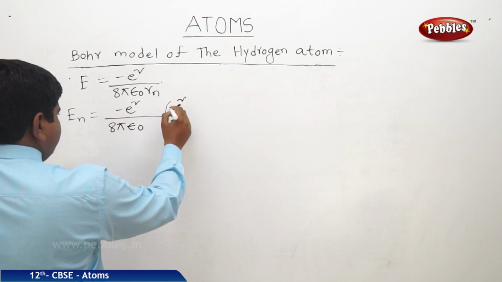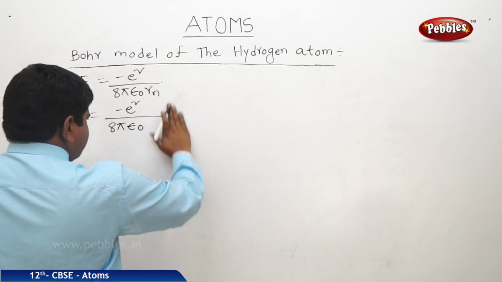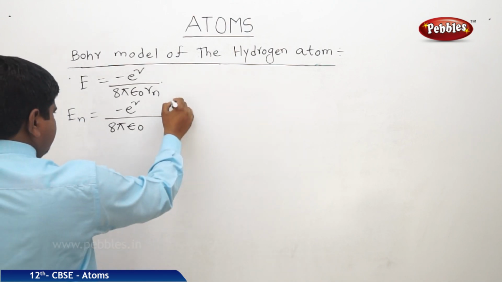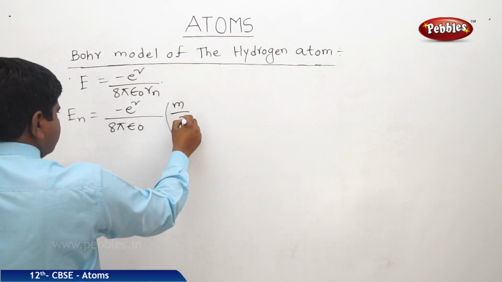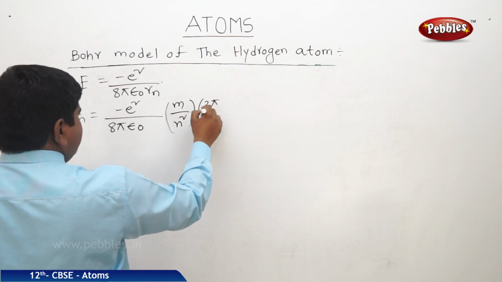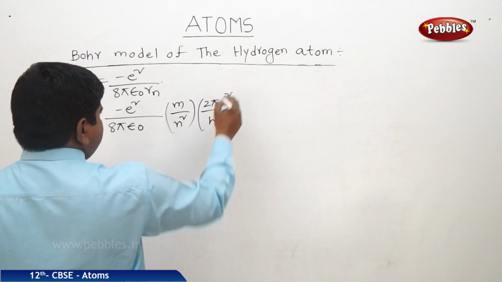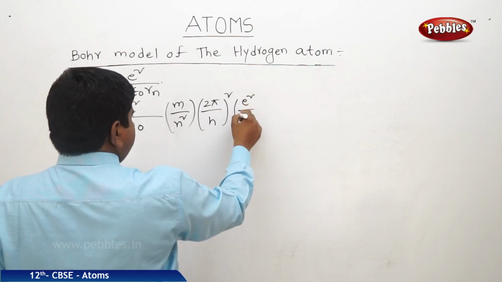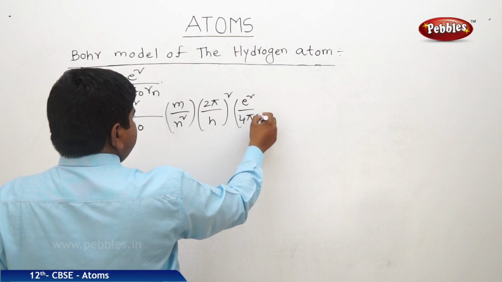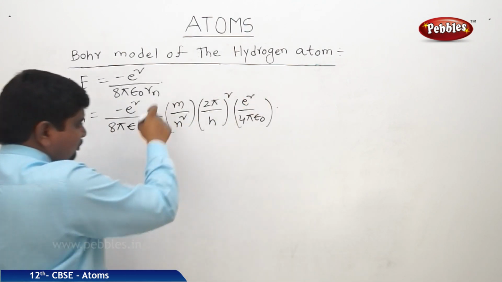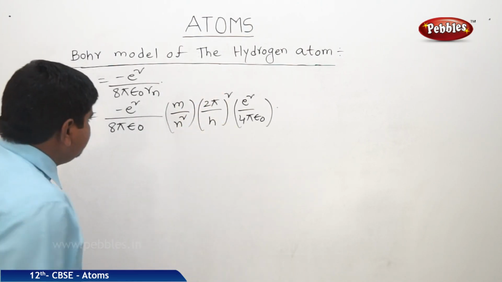Therefore, En is equal to minus e square by 8 pi epsilon naught into what is the Rn value, n square by m into such like that, and here it is going to be reciprocal, right? So that's why I am substituting the reciprocal value. Minus e square by 8 pi epsilon naught, it is already there, into m by n square into 2 pi by h whole square into e square by 4 pi epsilon naught. This whole is actually Rn, and 1 by Rn means reciprocal.